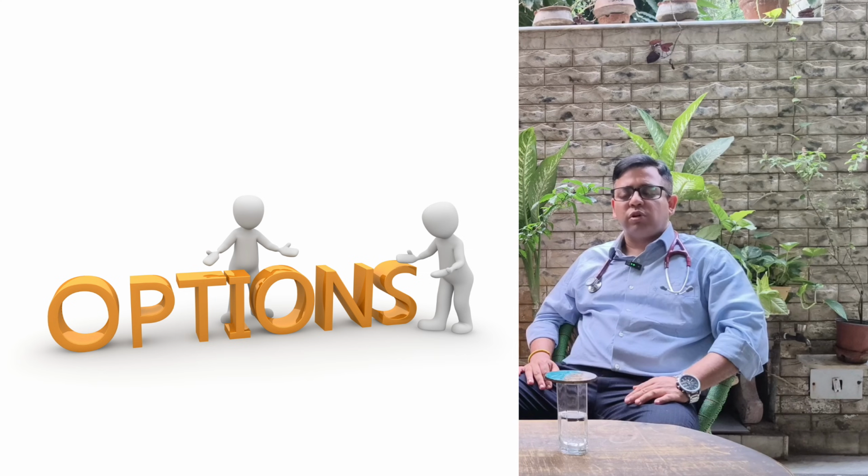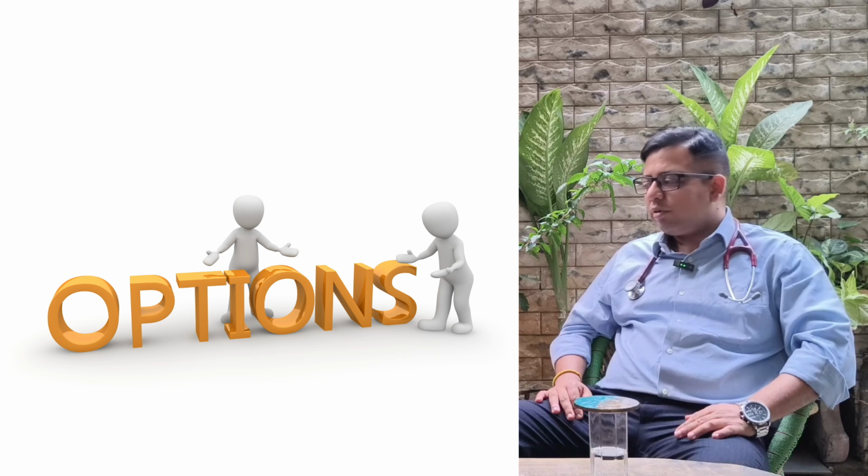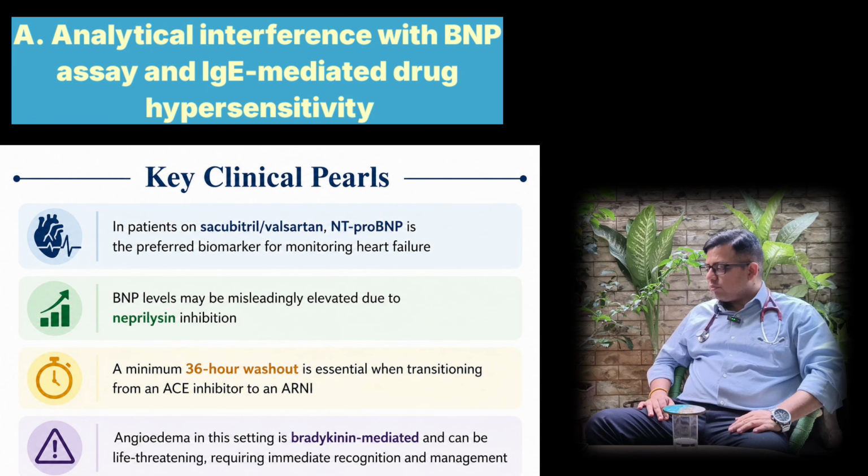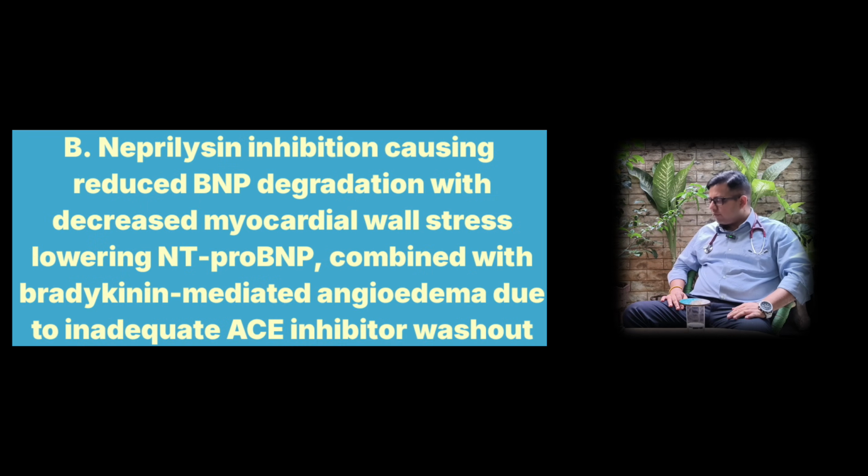Now coming to exclusion of the wrong options and selection of the right one. Option A is analytical interference with BNP assay and IgE mediated drug hypersensitivity. So there is no analytical interference in the BNP assay. The BNP assay is correctly done, but we are getting falsely high values, and the hypersensitivity is bradykinin mediated, not IgE mediated. There is no urticaria and rash. Option B, neprilysin inhibition causing reduced BNP degradation with decreased myocardial wall stress, lowering NT-proBNP combined with bradykinin-mediated angioedema due to inadequate ACE inhibitor washout. This is the correct option.